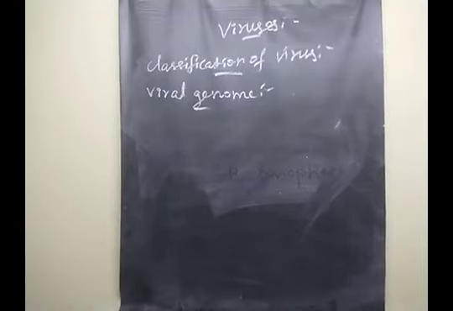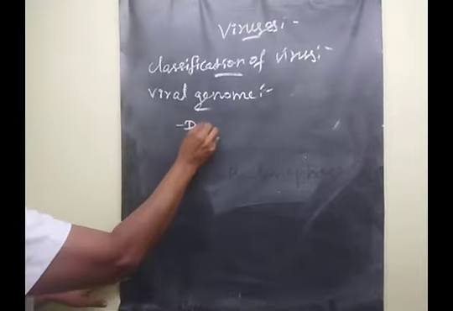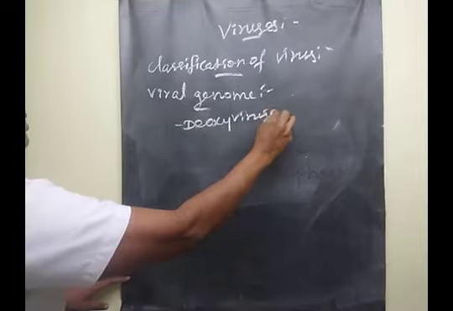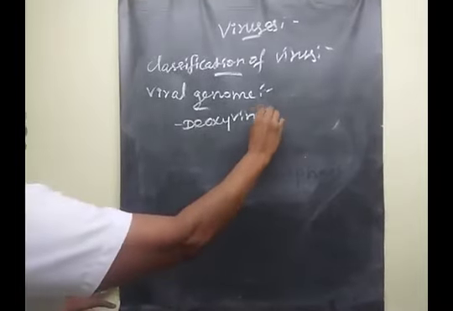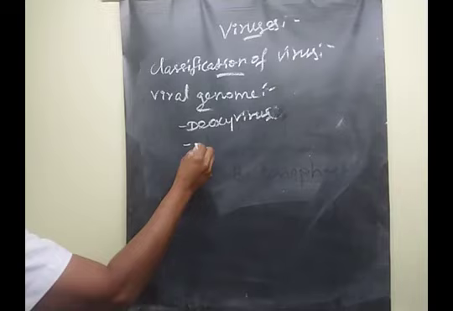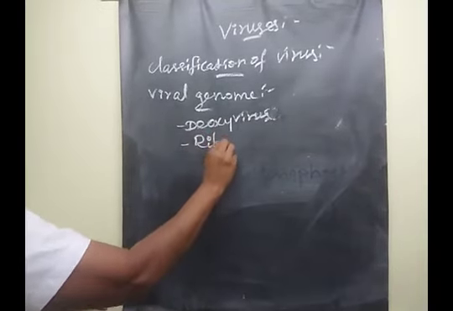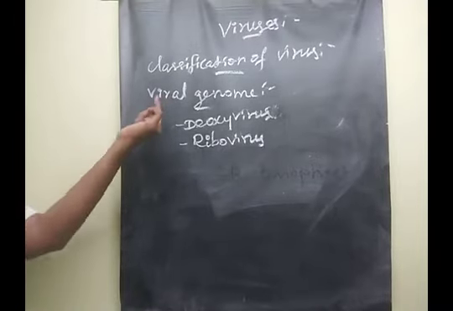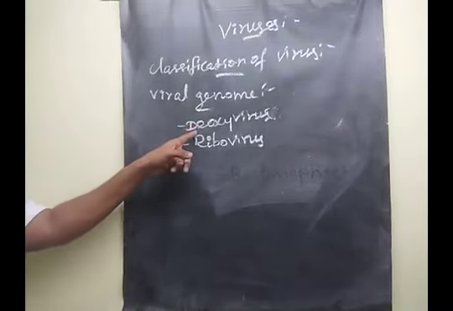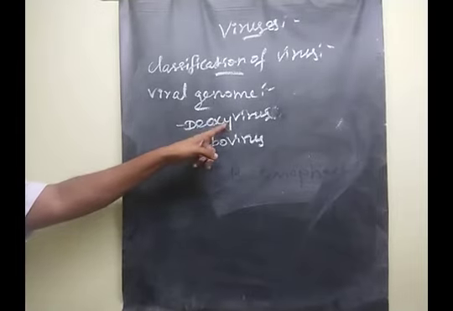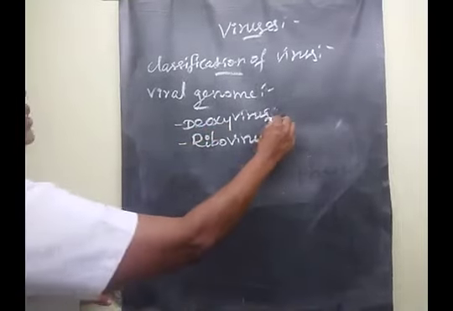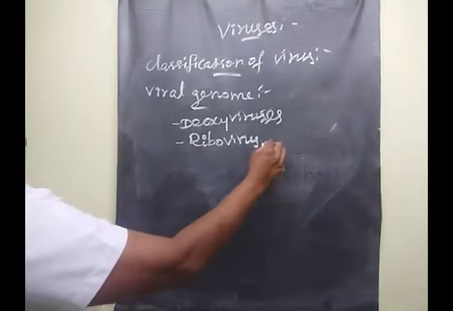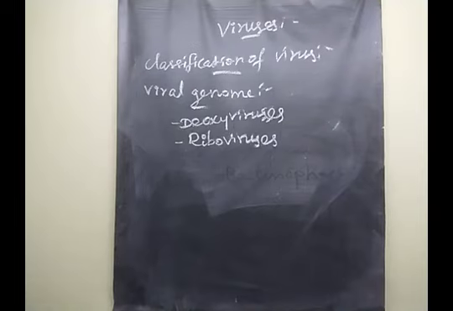One is deoxyvirus. And the second one is ribovirus. The 2 terms come under this viral genome. First term is deoxyvirus, or deoxyviruses. The next one is riboviruses.